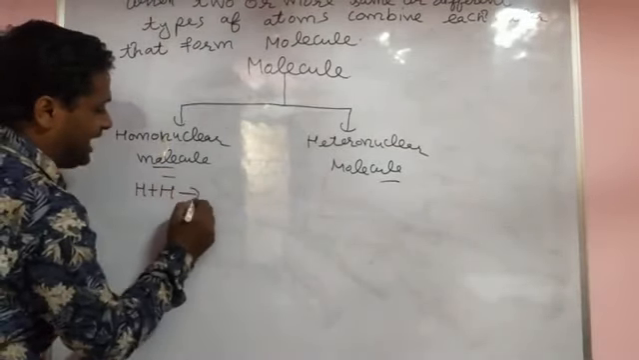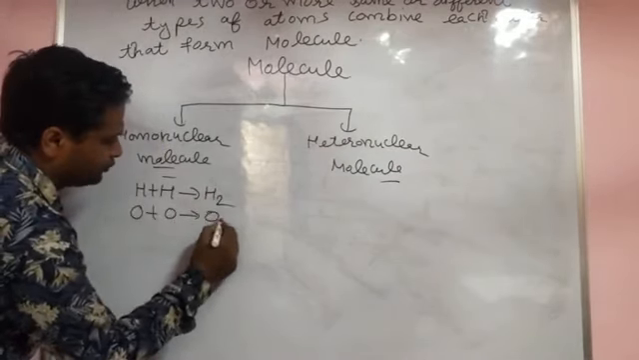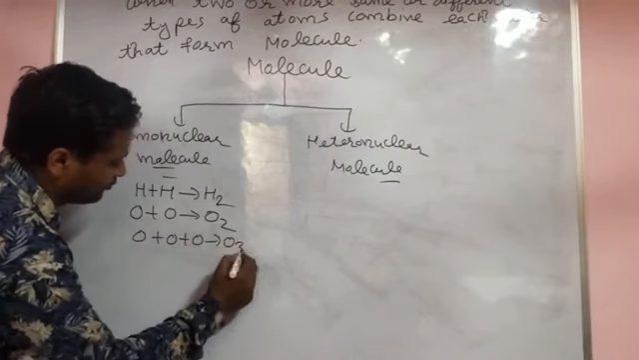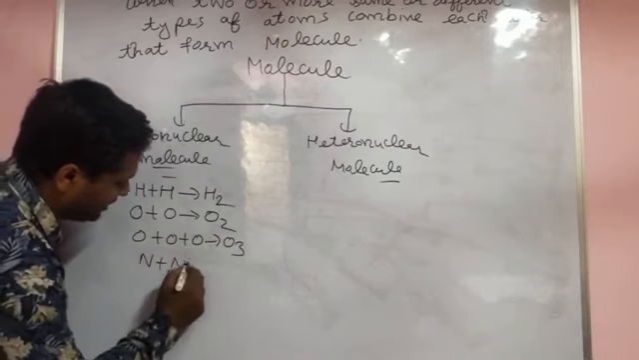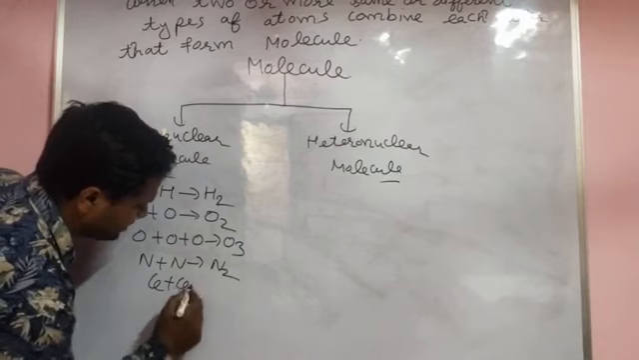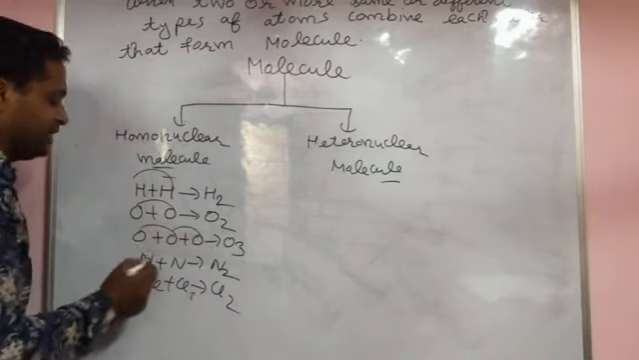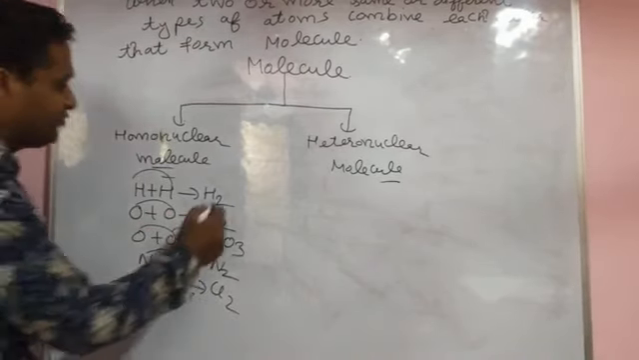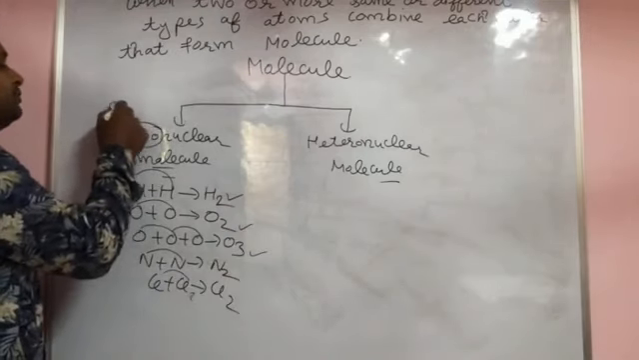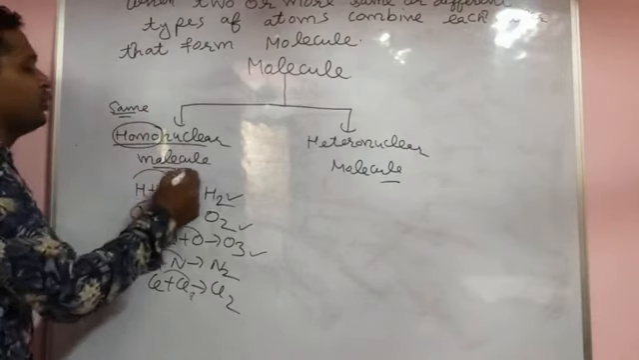For example, H plus H, H2; O plus O, O2; O plus O plus O, O3; N plus N, N2; Cl plus Cl, that is Cl2. So in this you see the same type of atoms combine with each other, and that forms the molecule. Which type of molecule? That time it means same. Same atoms combine, it means homonuclear molecule.